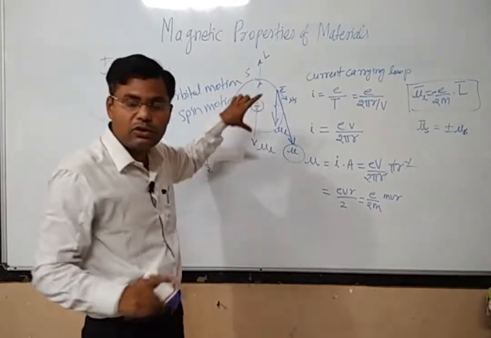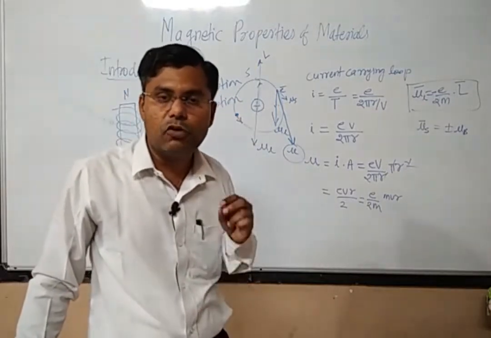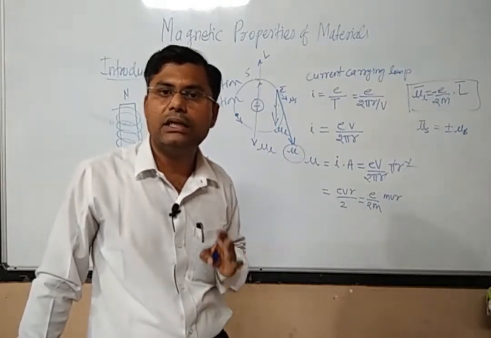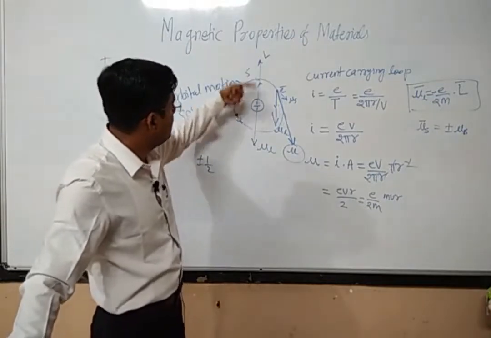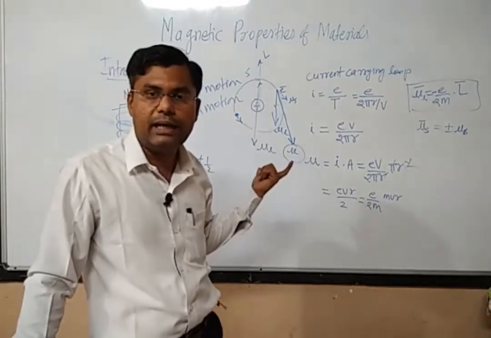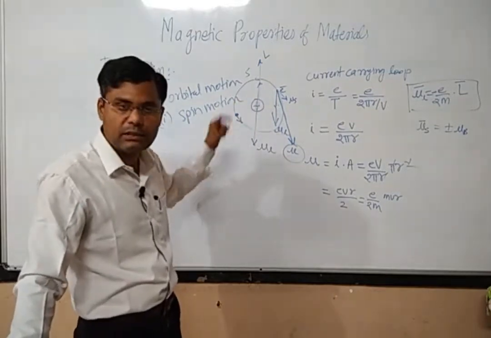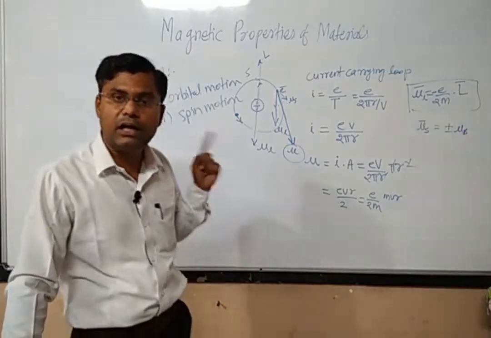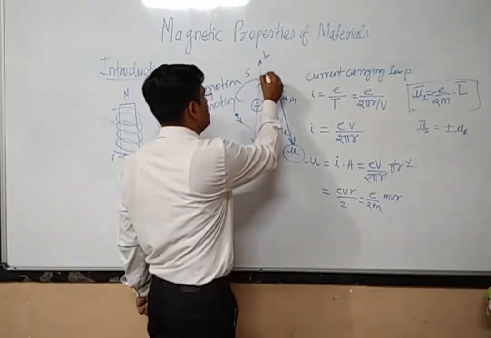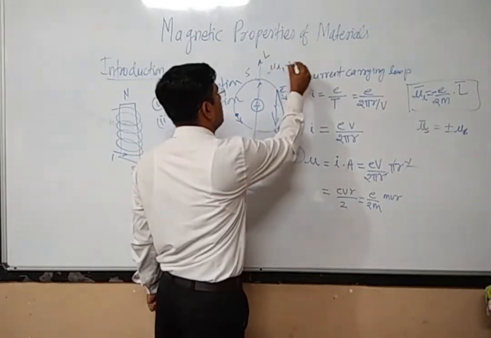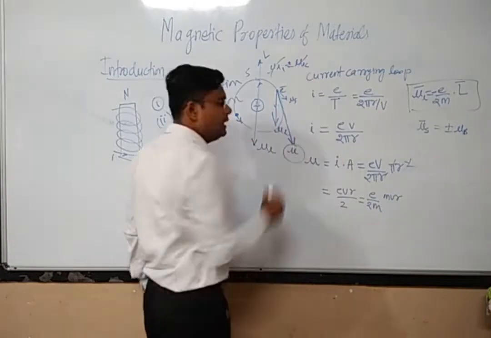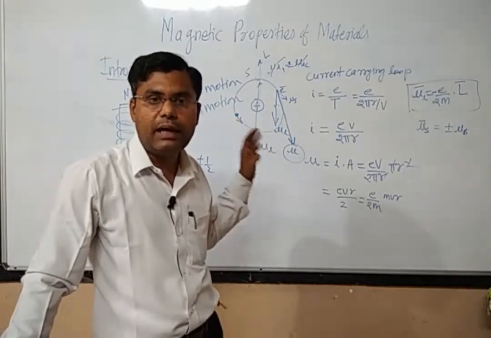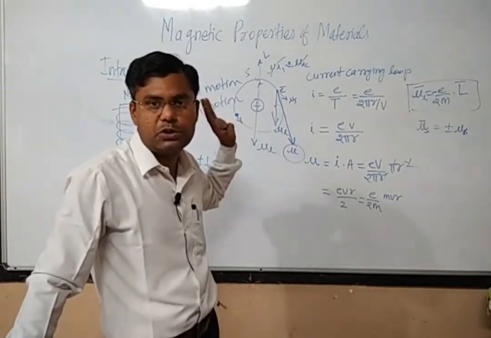direction. Because both the electrons are moving in exactly opposite directions, whatever orbital moments are produced by these electrons, these two orbital moments will be exactly in the opposite direction. And if they are in the opposite direction, they will cancel each other because the magnitude would be the same, because both the electrons are revolving in the same orbit. The magnitude of the orbital magnetic moment generated by these two electrons will be the same and opposite, and therefore these two, mu L1 is equal to mu L2, and both will be cancelled out. So there will be no net magnetic moment generated because of the orbital motion of the electrons.